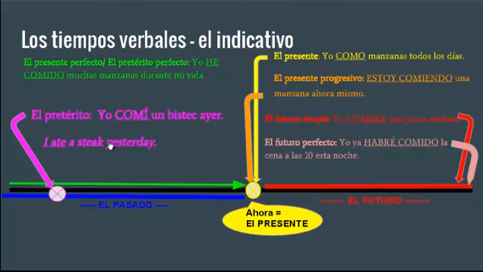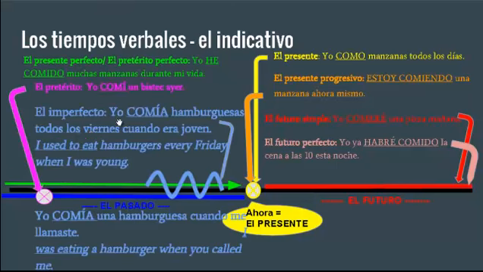Next, we've got the imperfect tense. The imperfect tense sounds like yo comía hamburguesas todos los viernes cuando era joven. So it's an action that was repeated over and over. By using the imperfect, you imply that it happened more than once. So I used to eat hamburgers every Friday when I was young. Cuando era joven, era is another example of the imperfect.